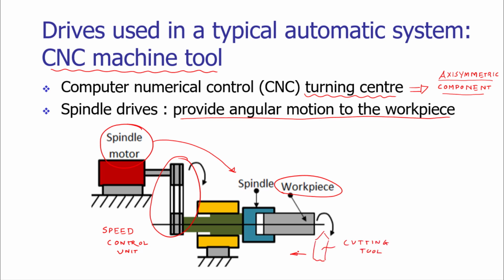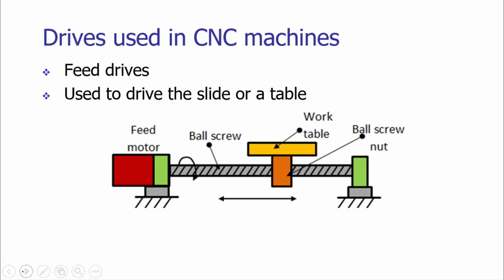When we have the relative motion of the cutting tool with respect to the workpiece, we are reducing the diameter of the workpiece during this operation. To produce this angular motion of the workpiece, we require power, and that power is provided by the electric motor. The next application of a drive is for feeding the workpiece to the tool.